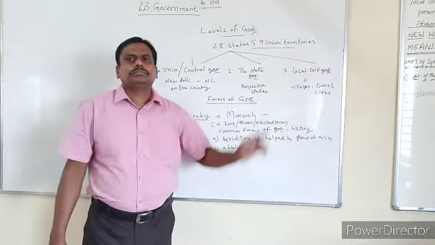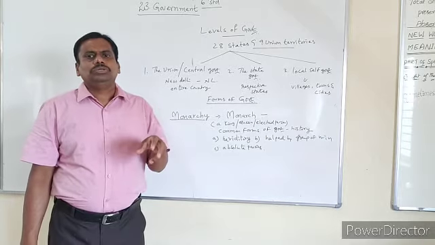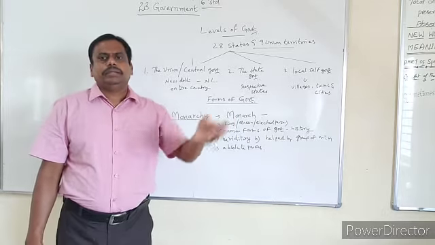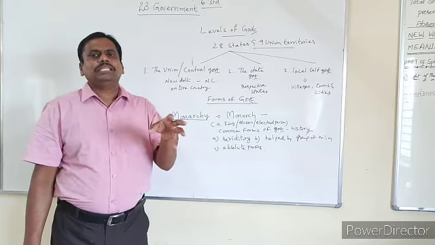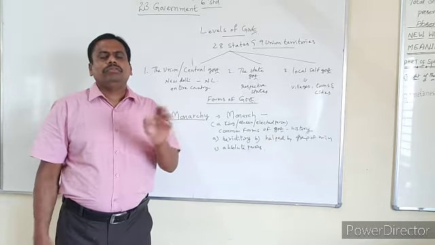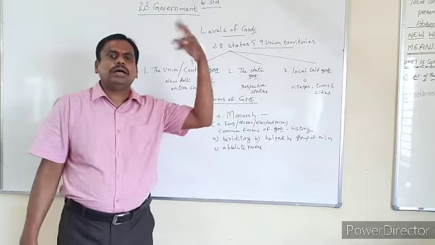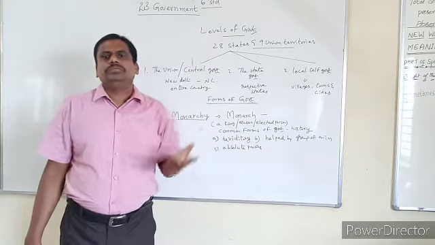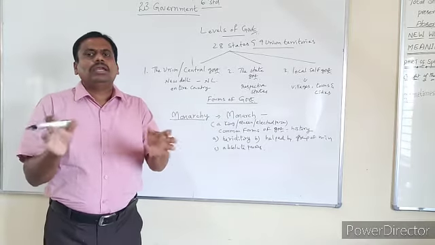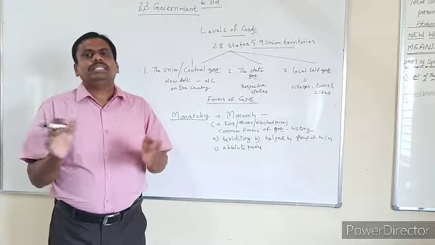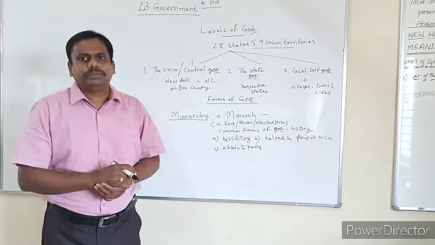And the third one. It is not possible to look after the issues which are there locally. The issues you find at the village level, the people of the village cannot represent their problems directly to the Prime Minister or Chief Minister. So we require government even at the local level, that is at village level, at the towns level, and at the cities level also.